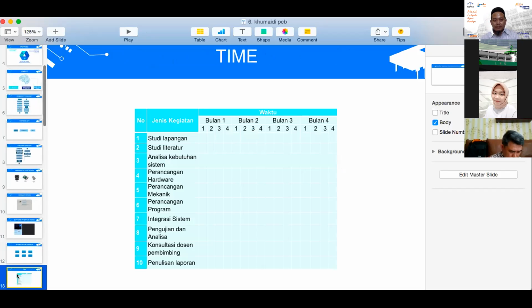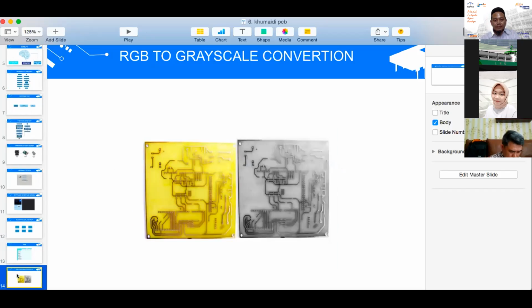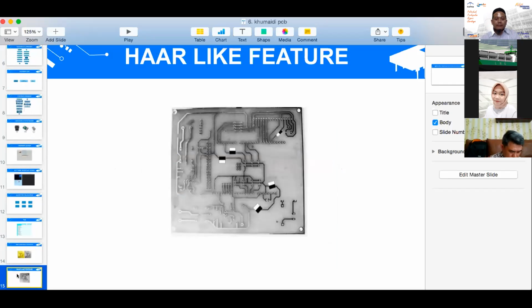And then the next is RGB to grayscale. Next. This is the highlight feature, or choosing the square feature of the defect PCB. There is a light area and a dark area. Next.